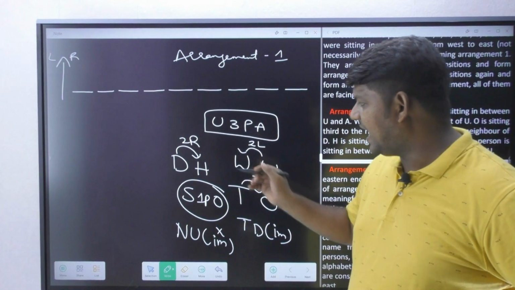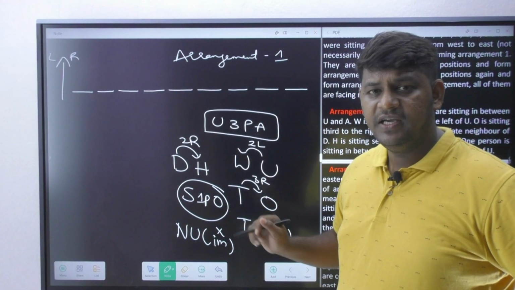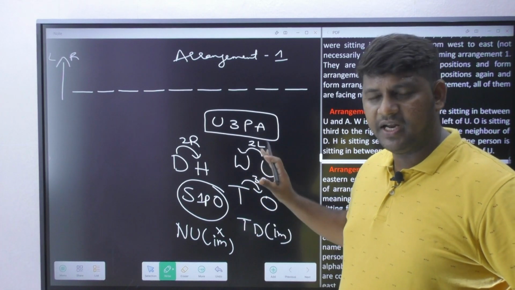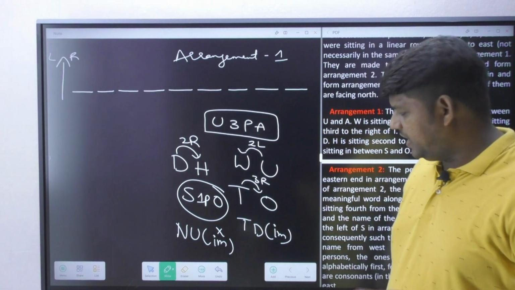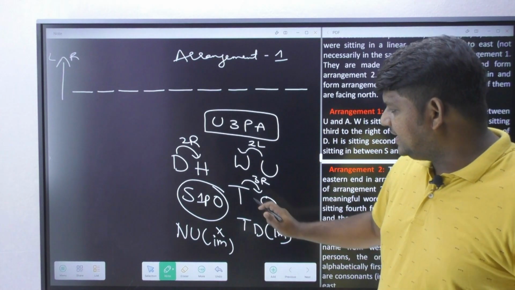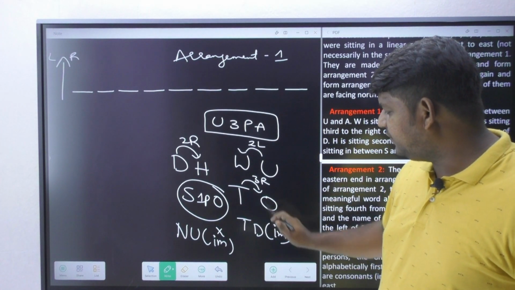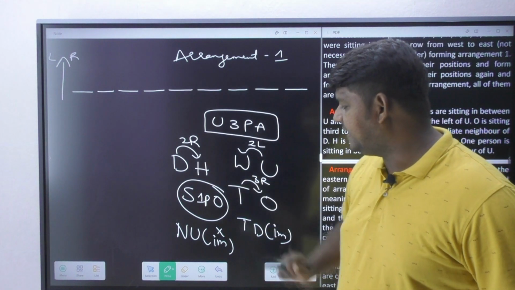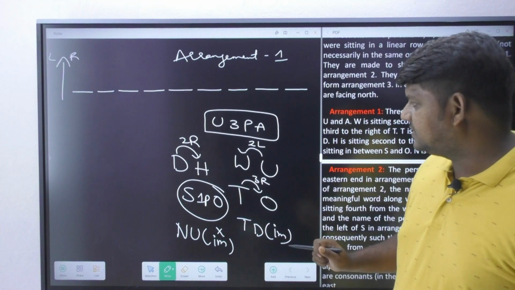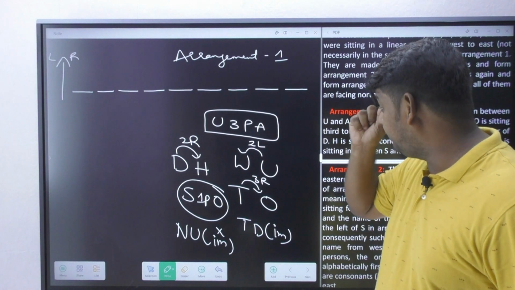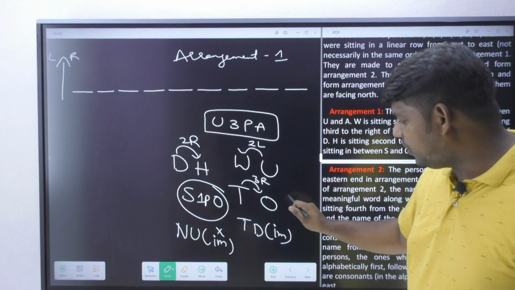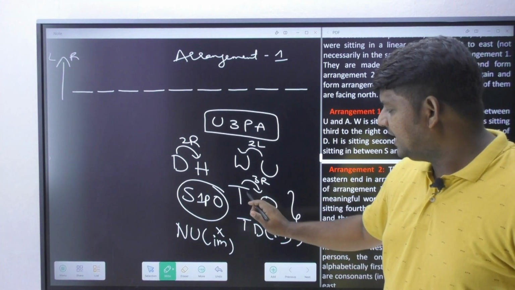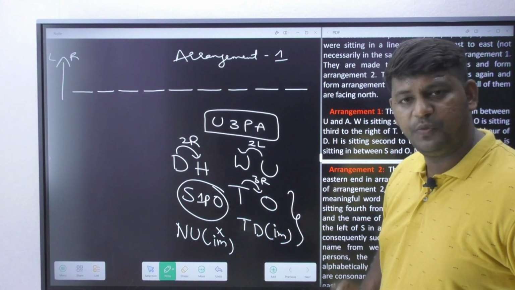Now I have to identify the best person in our arrangement so that I can apply those persons in the arrangement. Now if you observe here, there is a lot of information related to T and O, T and D, and D and H. Okay, yes, you also have the relation between U and W, but if you observe one important point, what is it? T is third right, I have to bring O.